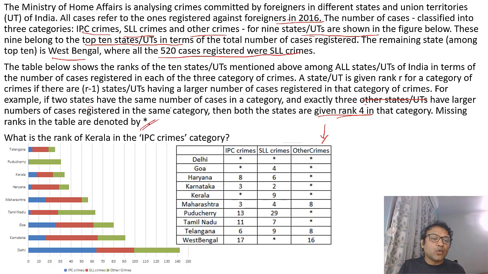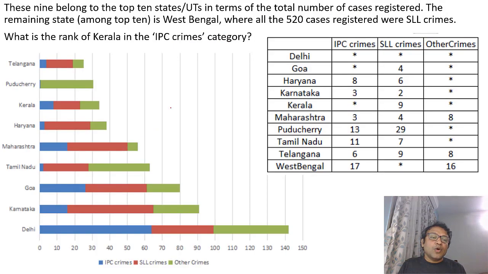So let's start with the first question. What is the rank of Kerala in IPC crimes? If you look at Kerala, IPC is the first one. It has to be less than Maharashtra. Maharashtra and Karnataka both are rank 3, so Kerala should be below that. And it should definitely be more than Telangana, whose rank is 6.